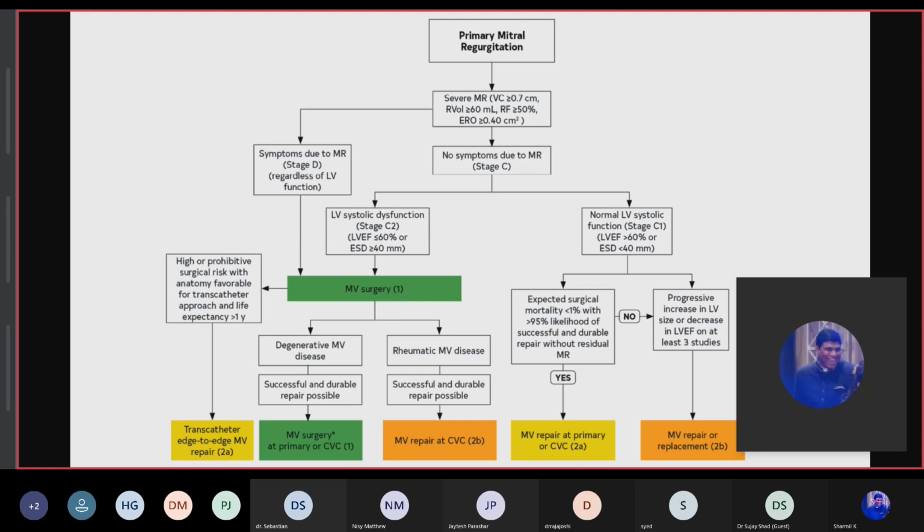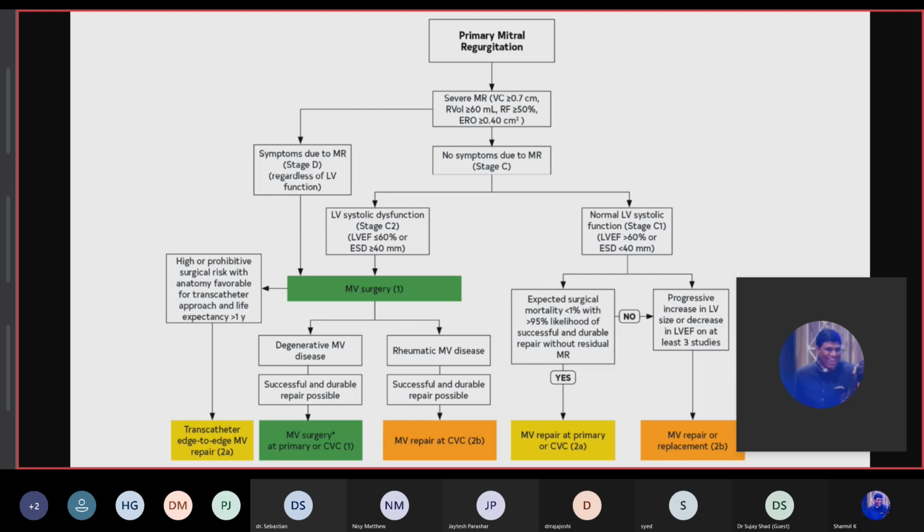Now if a patient is asymptomatic due to MR, then we have to look for whether LV systolic dysfunction is there or not. The values are LVEF less than 60% and end systolic diameter of more than 40 millimeters. If this is the onset, then we should go for class 1 indication mitral valve surgery.